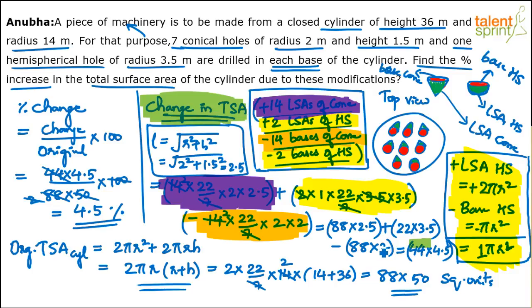Yeah. 88 into 2.5 plus 22 into 3.5. So this is like 22 into 4 into 2.5, 22 into 10, plus 22 into 13.5, minus 22 into 4. Yeah. So the final answer here.